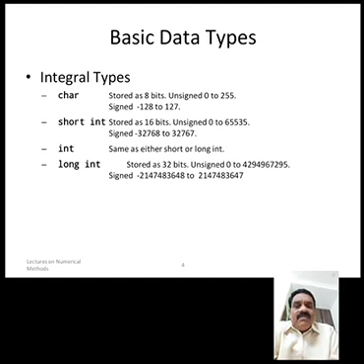The integer number has some range. When it exceeds that range, we go for the long integer. In the same way for float, once the range is exceeded, we go for the long float. That's also called the double data type. And next is the character data type. Character means any character other than numbers.